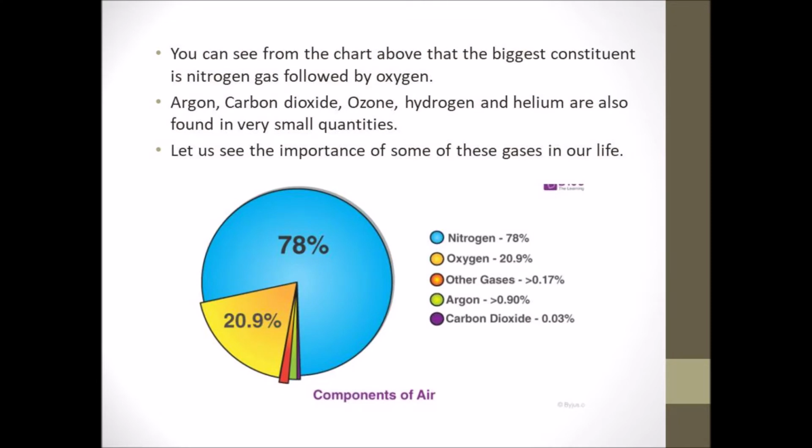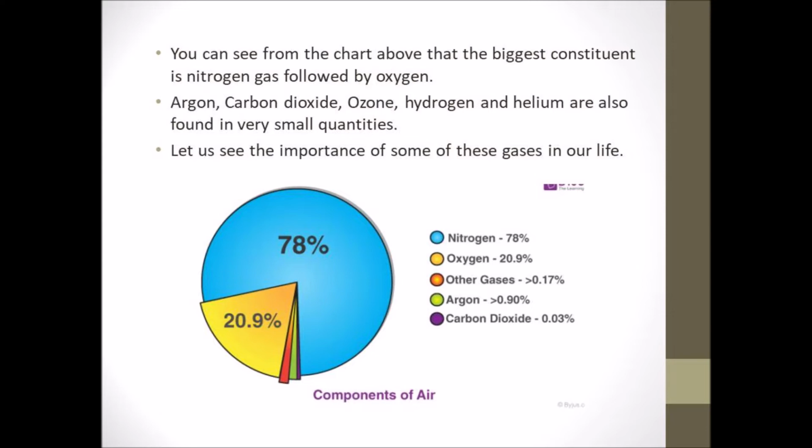You can see from the chart above that the biggest constituent is nitrogen gas followed by oxygen. So can you see this chart, children? Yes, so 78% of gas is nitrogen and 20.9% is oxygen. Okay. So which is the biggest of all? Yes, nitrogen. Okay, nitrogen gas seems to be the biggest of all, which is followed by the oxygen.